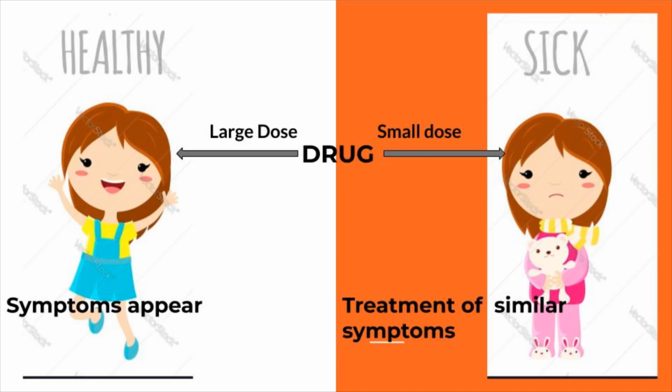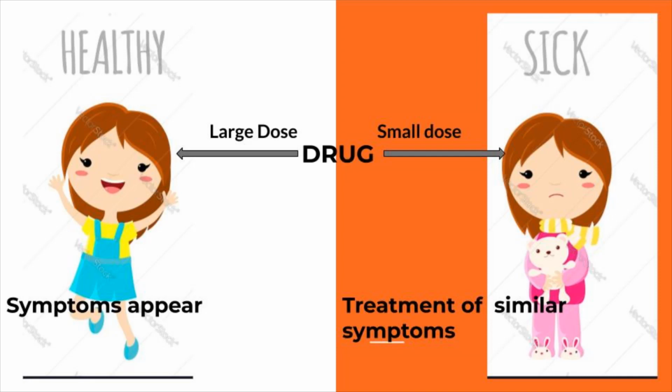Then the sick person on the right side, who has similar symptoms to those that developed in the healthy person due to the large dose of the drug, is treated by this same drug. The same drug is given in small doses to the sick person having symptoms similar to those developed by the drug substance in large dose in the healthy person.